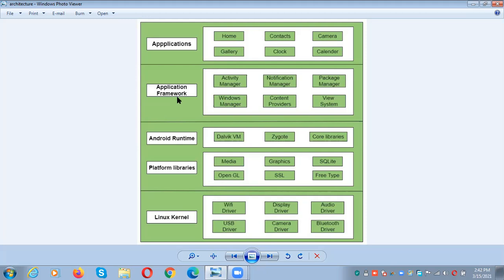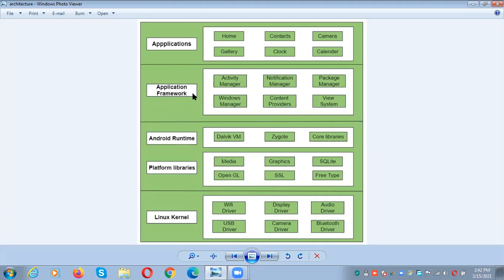And next, coming to application framework or Android framework. On top of native libraries and Android runtime, there is the Android framework or application framework.